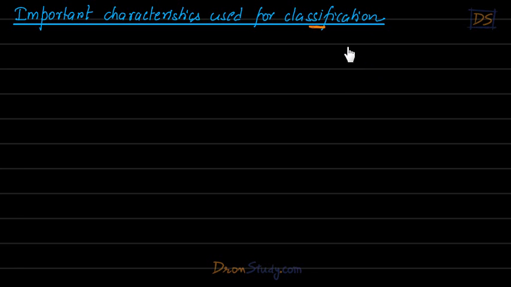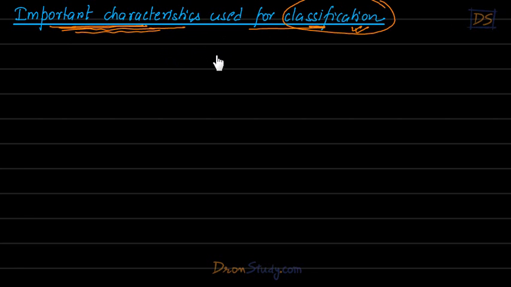But students, before we actually go on to study that classification, we'll study some important characteristics used for classification. For this classification which is used today successfully. So I've already told you that for doing any classification, you need to look at the properties of the living organisms. So for this classification, what are the important properties or important characteristics that we look at?